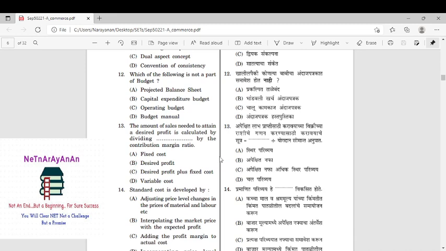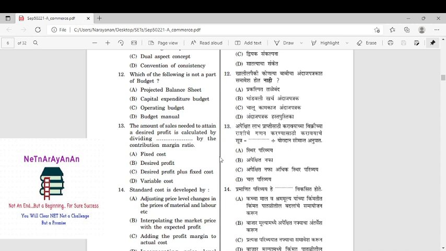Not a part of budget. This is very, very important. Manual is not a part of budget. Remember that. Expenditure will be there, operating budget will be there, balance sheet will be there, everything is there. But the manual will not be a part of the budget. Manual is prepared before. Right.